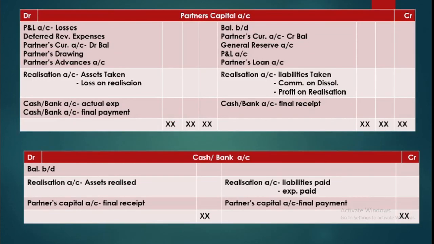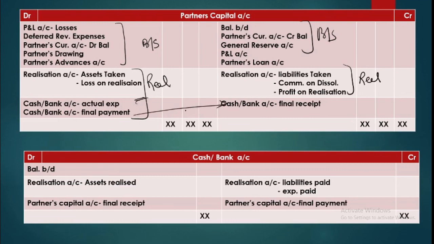Okay, so let us see the format of the partners' capital account. Since this account has been done after realization, that means you had two statements with you. So this is what we have taken from the balance sheet, and this is what we have taken from the realization. So this is balance sheet and this is realization. And this one is final balancing.